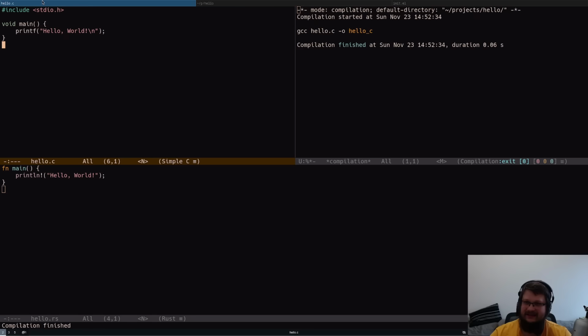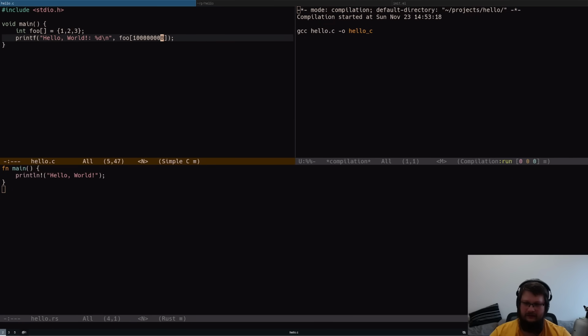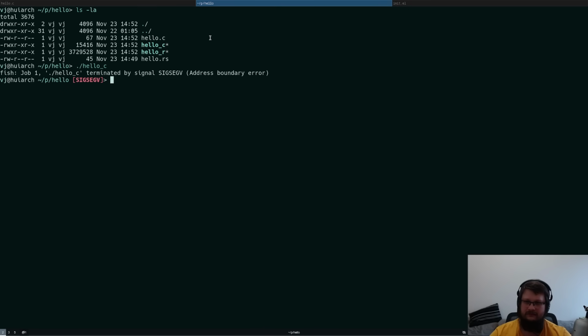So what's going on? Let's try to crash the program. Crashing your C program is very easy. All you need to do is create an array of maybe a couple elements and try to print something slightly out of bounds, just a little bit out of bounds. If you compile your C program again and run it, yes, you get a crash. And as you can see, this crash doesn't really tell you where we crashed. It's just like this executable somewhere tried to access something out of boundary.